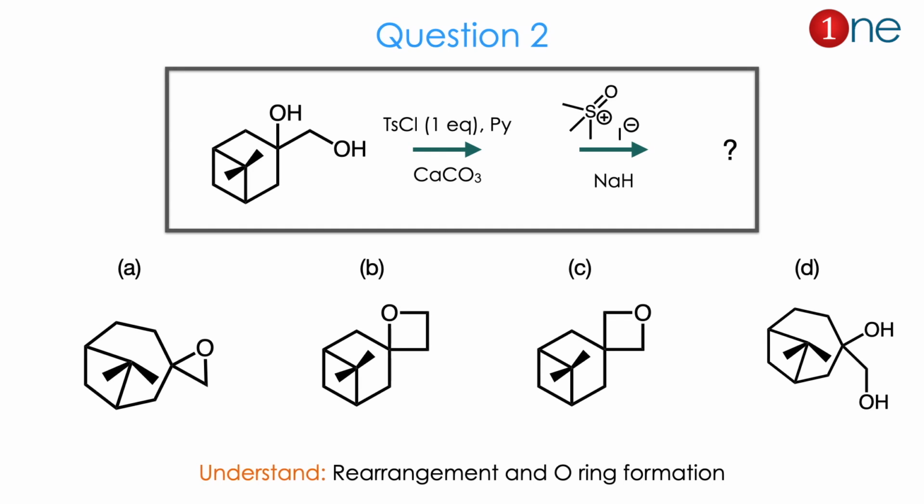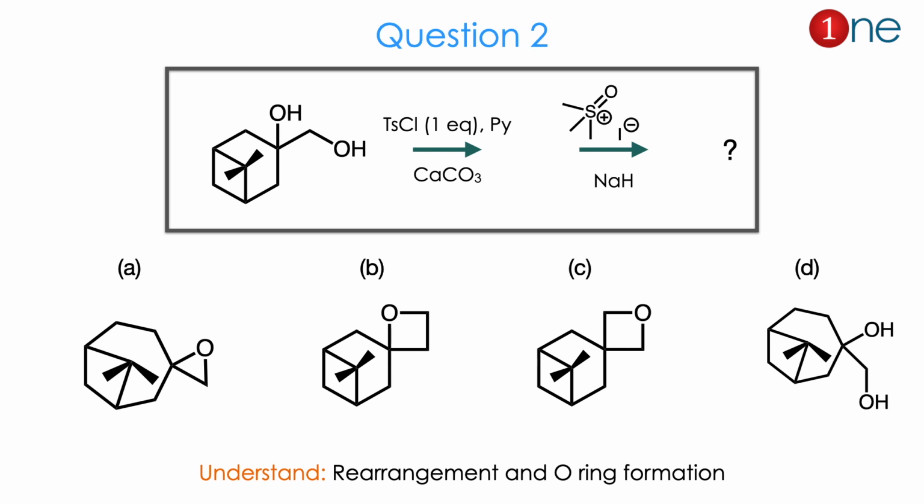Then question number 2. The starting material is a bicyclic compound with a 6-member and a 4-member ring, and you have 2 types of alcohol, a primary alcohol and another a tertiary alcohol. You are using tosyl chloride and pyridine and calcium carbonate. Next step you are using a base with sulfoxide. Here they ask you to find the product.